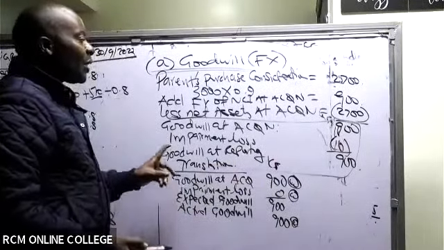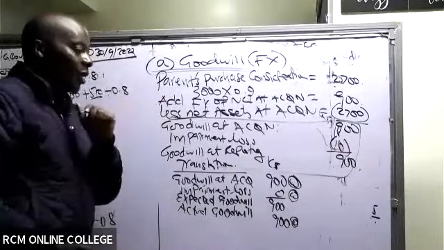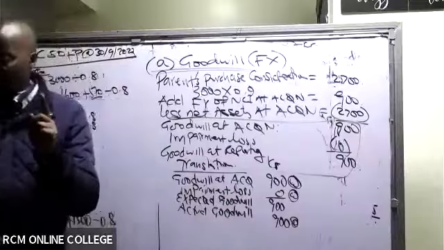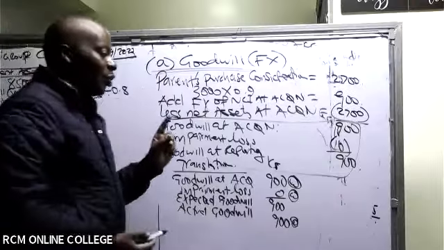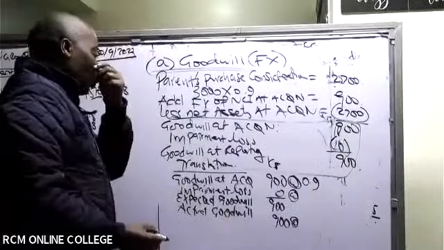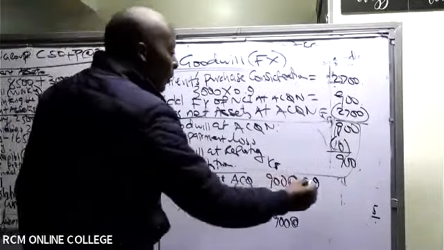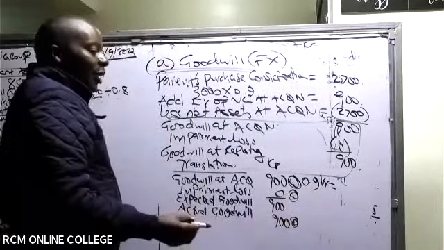So goodwill at acquisition, you gave me the acquisition exchange rate. Are you able to see it? Acquisition exchange rate, 0.9. Remember, these are 0.9 crowns per Kenya shilling.